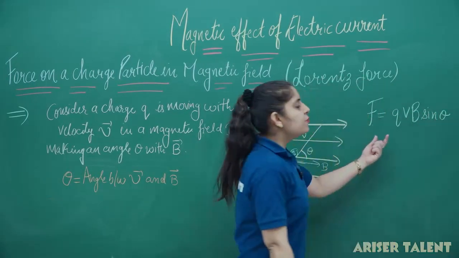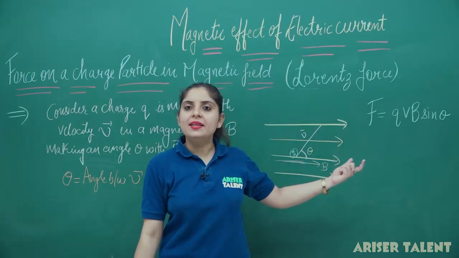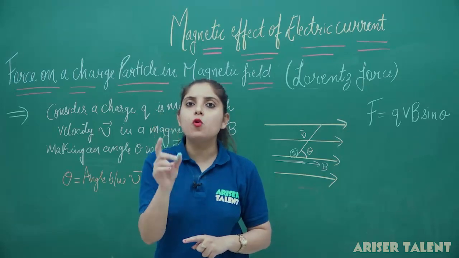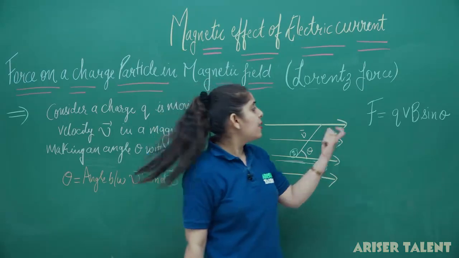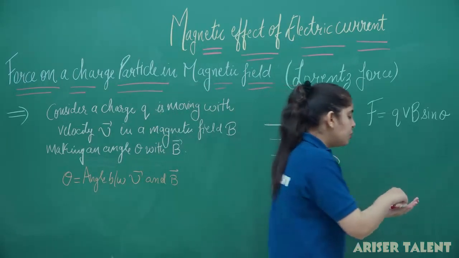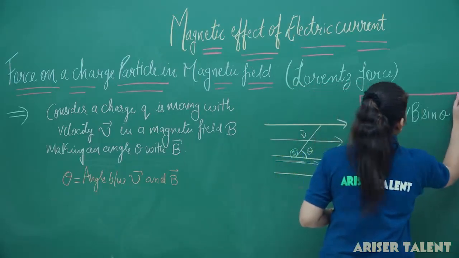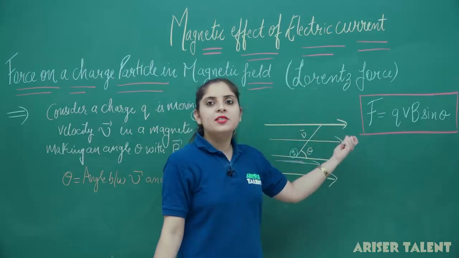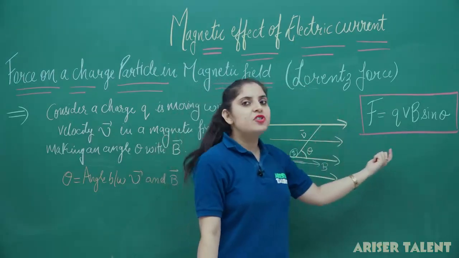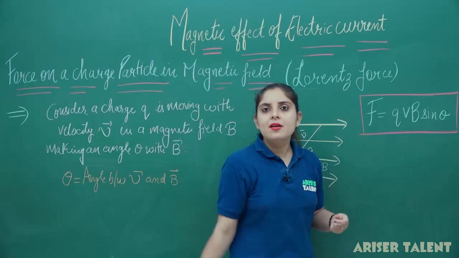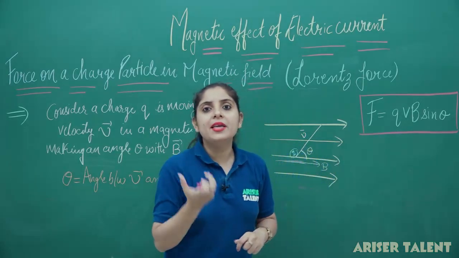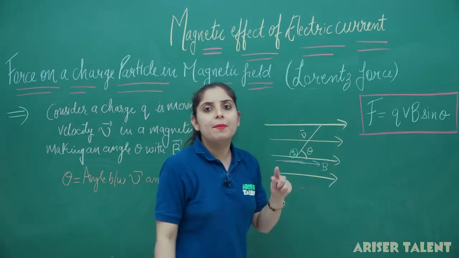This force is given by QVB sin theta. This is a force due to a charge, and earlier we have studied a force due to a current carrying conductor. Now it is a force due to a charge. So this force is given by F equal to QVB sin theta, where F is your Lorentz force, Q is the charge on the charge that is moving in the magnetic field, V will be the velocity of that charge, and B will be the particular value for that magnetic field.